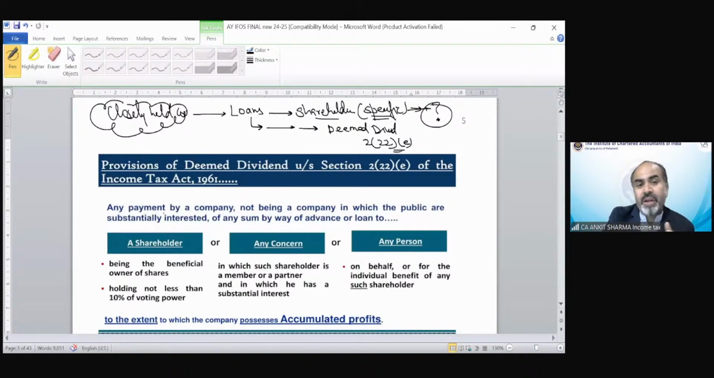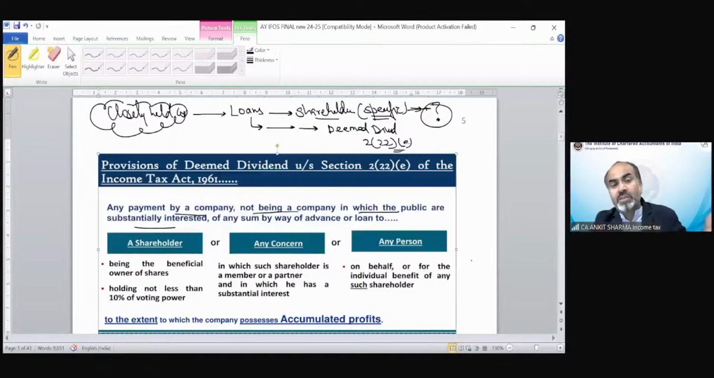So that is section 2(22)(e). Any payment by a company not being a company in which the public are substantially interested. So this will not happen in the case of a public limited company. In that, there are regulations which will not allow transferring these kinds of loans. But in a private company, easy diversion of funds is possible, of any sum by way of advance or loan too. So that is the definition.